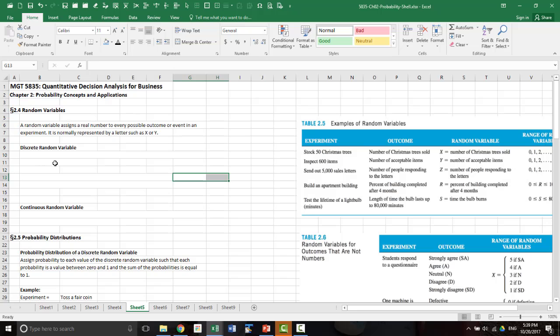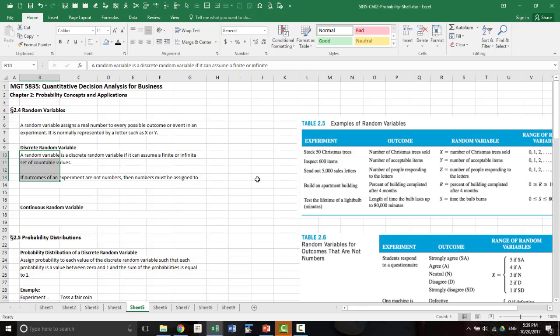Now, a discrete random variable is one where the number assigned is countable. It can be infinity too. Countable infinity is another concept that you should be familiar with. For example, how many Christmas trees you will be able to sell. You have a stock of 50. How many can you sell? You can sell 0, 1, 2, 3, all the way up to 50. That is discrete, a finite number of possibilities.